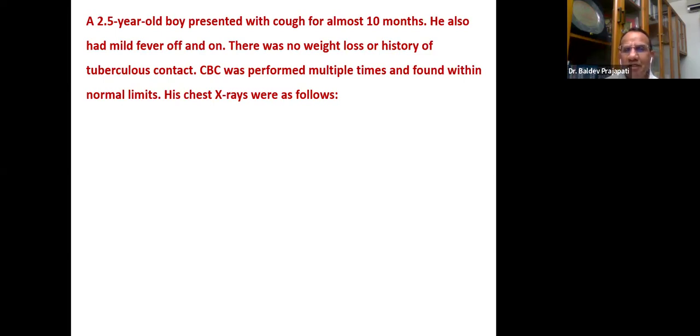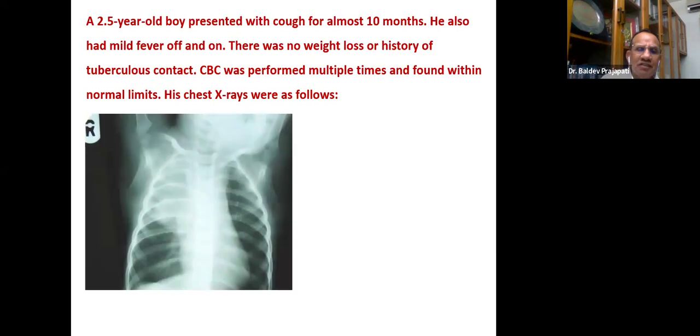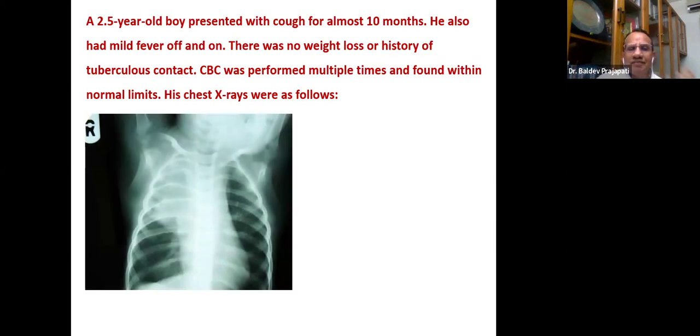CBC was performed multiple times and found within normal limits. And this was the chest X-ray. What does this X-ray show?